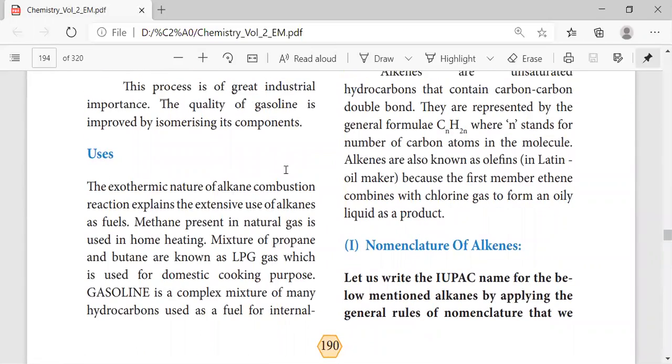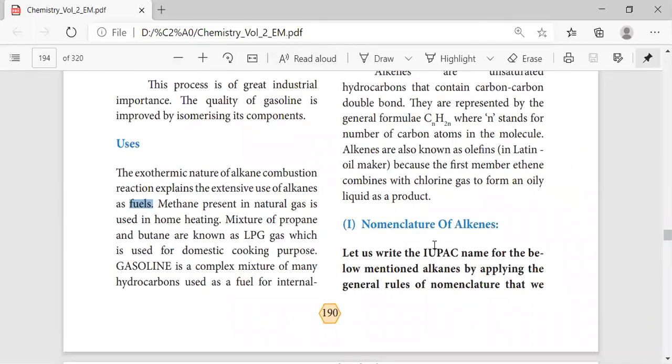And now comes the uses. Alkanes will be very useful as fuels. Okay, they are very useful in fuels. Actually, it is a natural cleaning product.